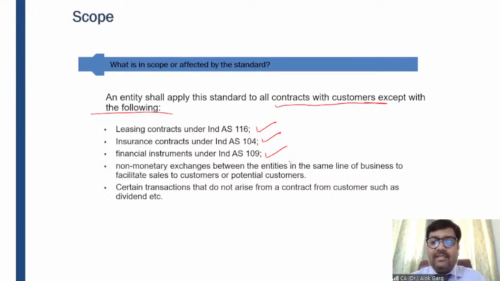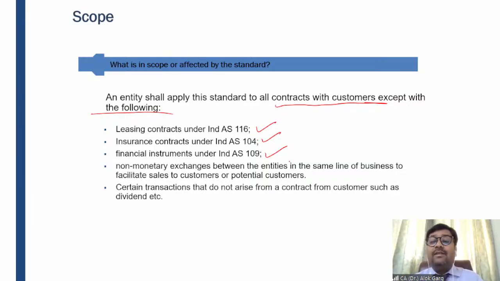So in this case, when the customer approached me and it was delivered by my Bangalore friend, so I have to record revenue at that point of time. The non-monetary exchanges between the entities. So when I am delivering goods on his behalf and he is delivering goods on my behalf, at that point of time, revenue should not be recognized, right?